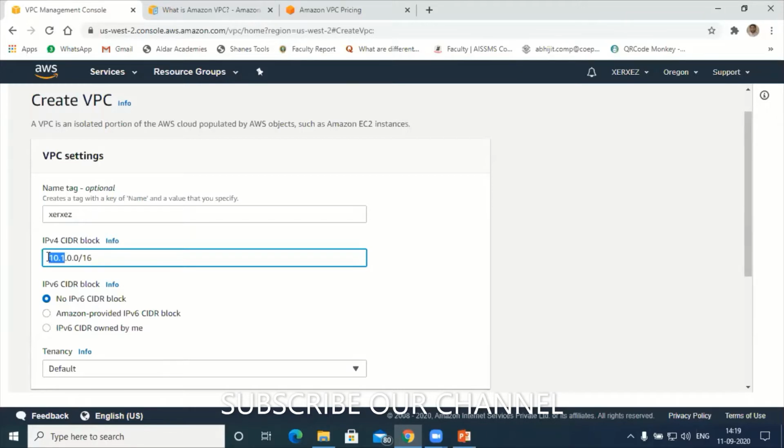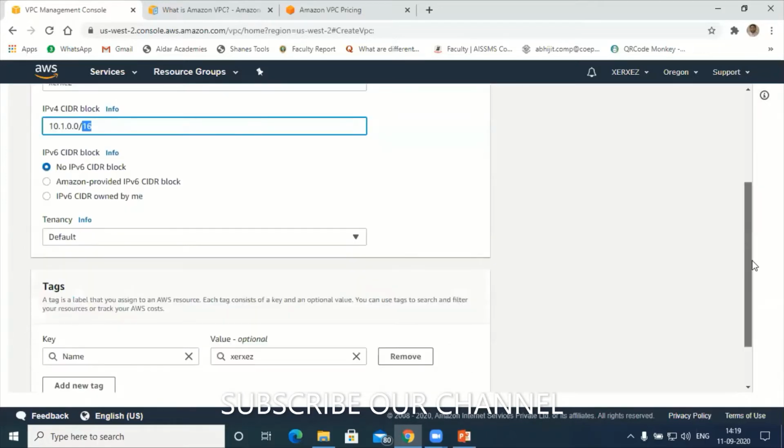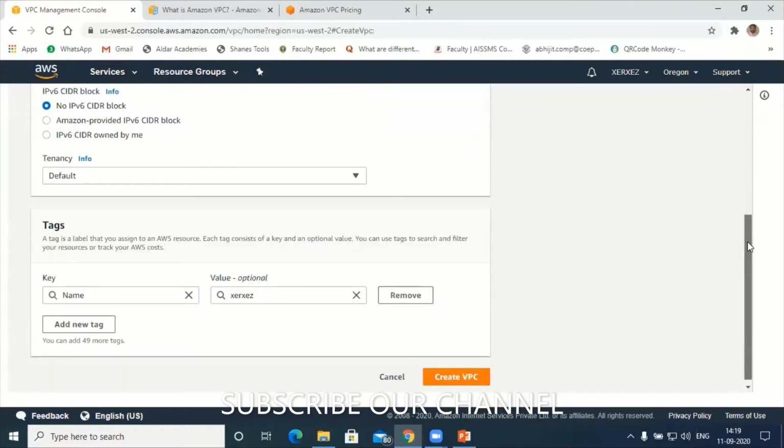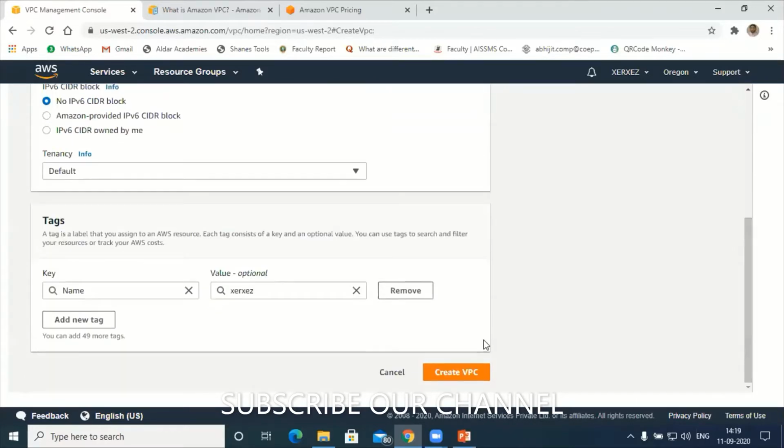Understood? And those subnet IP addresses you are assigning fall under the category of this VPC. We'll discuss that later. But for the instance of time, just remember this: 16 means we can have up to 65,000 IP addresses within this VPC network. Rest of the things you keep as they are, because I don't want to discuss IPv6 here. Understood? So the tag is already given. The name of my VPC is XER XEZ over here. Next is create VPC. It's very simple, right?